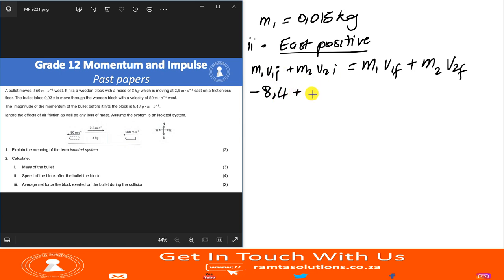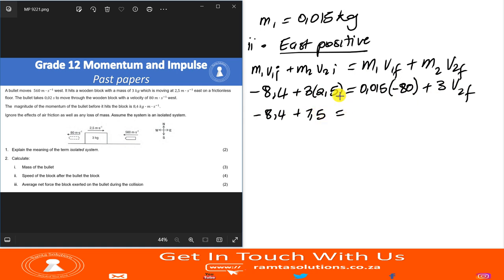Now this we can substitute. It is 3 kilograms. Initial velocity was 2.5 going east, so it will be positive 2.5. Now the final velocity, with 0.015: what is the final velocity? It was 80 but west, so it will be negative 80, plus 3 v2 final. So this is negative 8.4, 3 times 2.5, which I think is 7.5. I don't need to use a calculator for this.